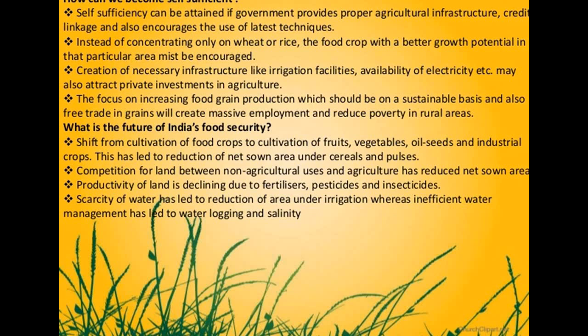Scarcity of water has also led to a reduction of area under irrigation, whereas insufficient water management has led to waterlogging and salinity. So there is a scarcity of water as well because of the reduction of area under irrigation, and insufficient water management has led to waterlogging and salinity.